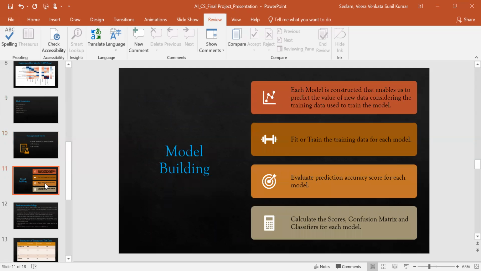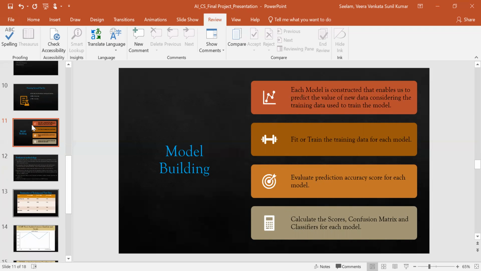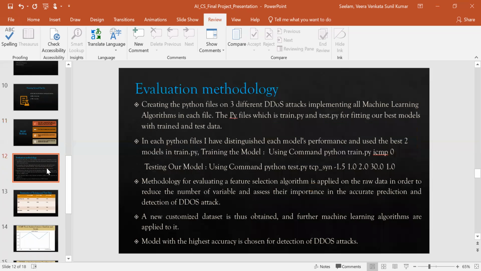Once we create the model building, each model is constructed to predict the value of new data, considering the training data and train model. Fit or train the training model for each model. Evaluate the prediction accuracy score for each model. Then calculate the scores and confusion matrix classifiers for each model. So that is how my evaluation methodology ends up.